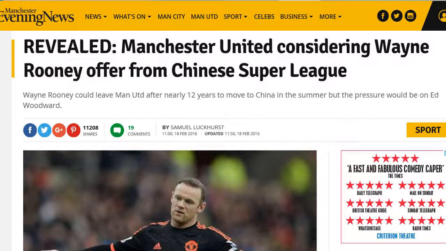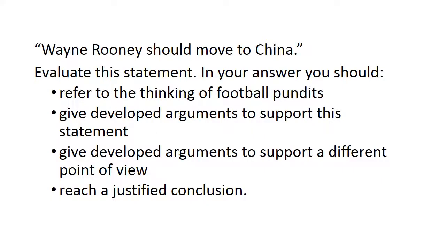So this is the way the question might be phrased if this question came up in your RE exam, which it wouldn't. But let's just take it as an example. Wayne Rooney should move to China. Evaluate this statement. In your answer, you should refer to the thinking of football pundits, give developed arguments to support this statement, give developed arguments to support a different point of view, and reach a justified conclusion.